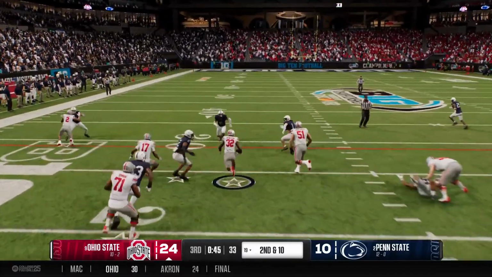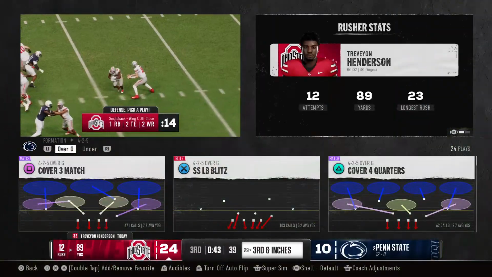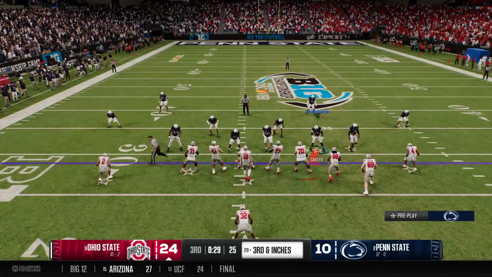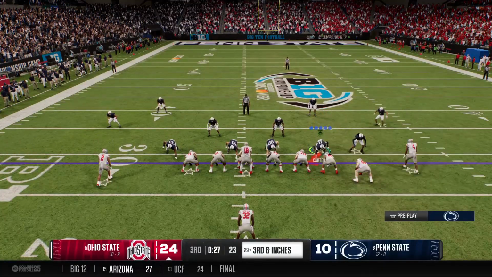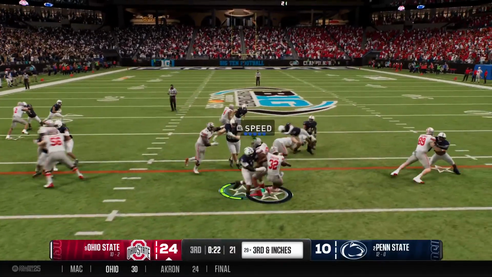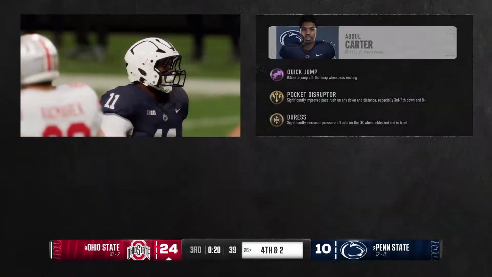They'll try and run it. Here's the running back. He stopped just short of that first down marker, inches away from it. So a very makeable third down for the offense with a 29. Can they pick up the first down? Tackled behind the line. It's a loss of 2.